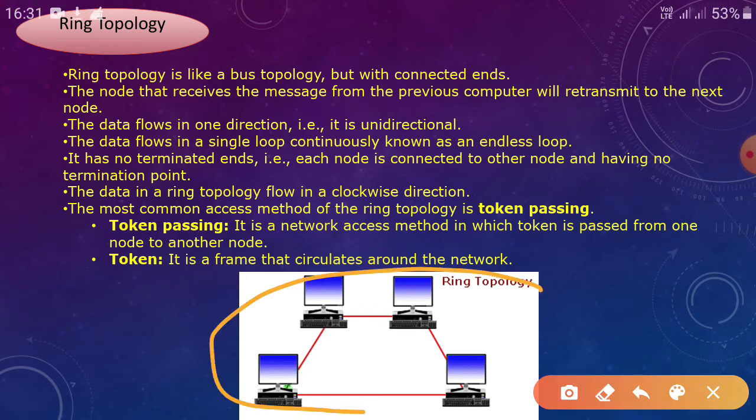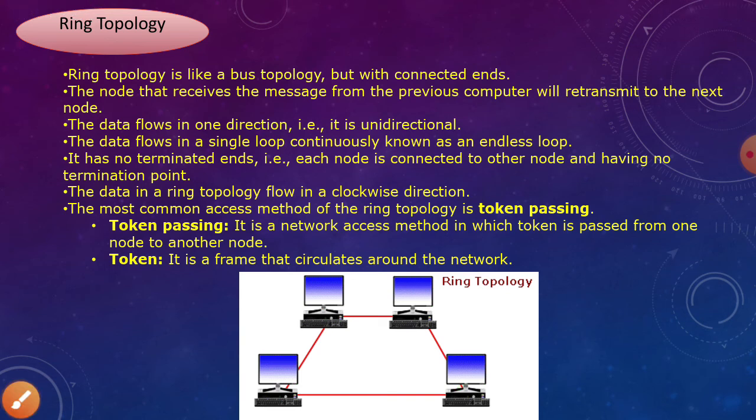Here is the picture of ring topology, how it works. So this topology is like a bus topology but with connected ends. What do you mean by that?